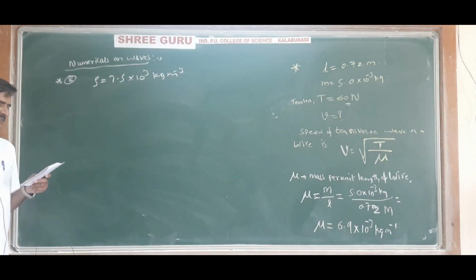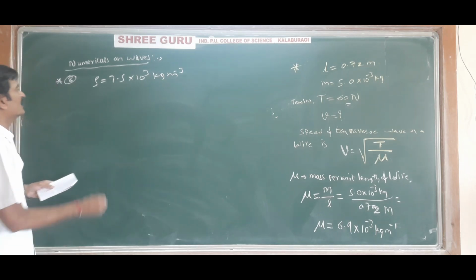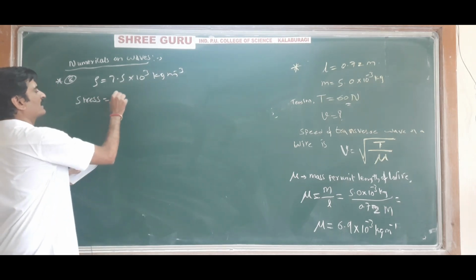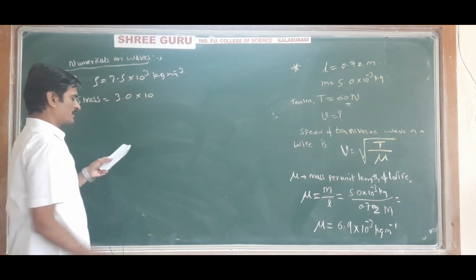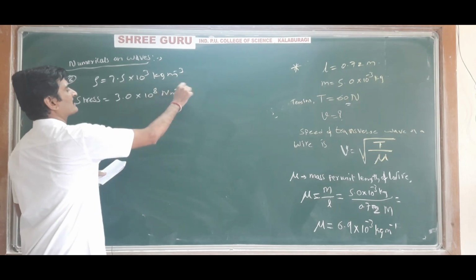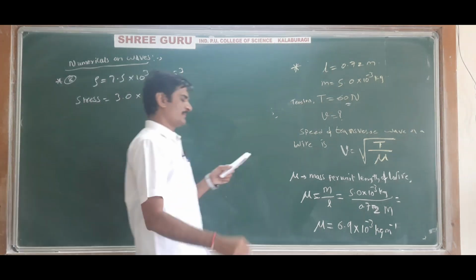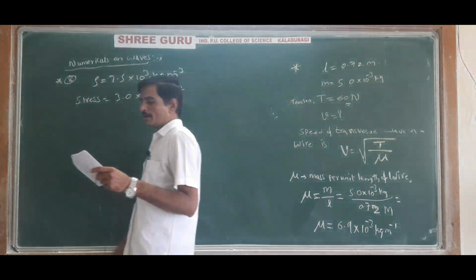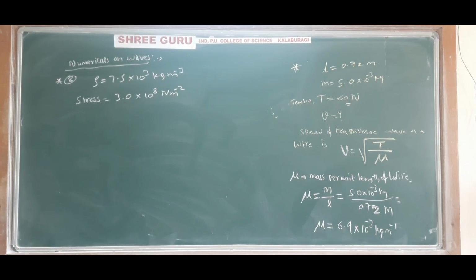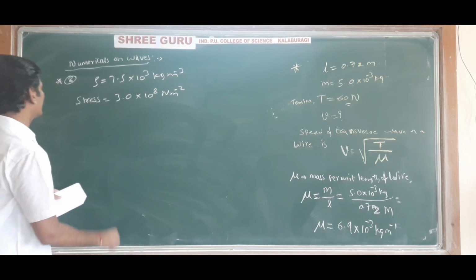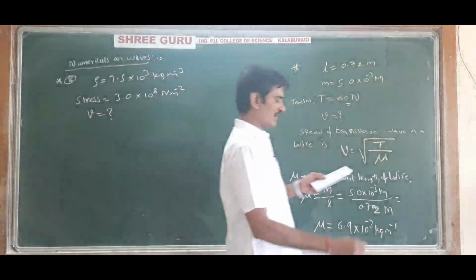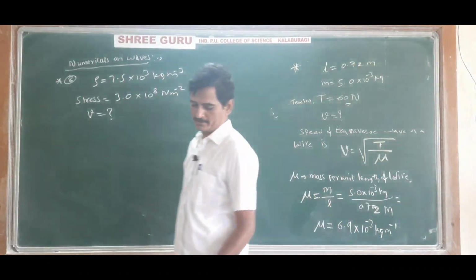If the stress of the wire is 3.0 into 10 to the power 8 Newton per meter square, find out the speed of the transverse wave in the wire. So what is the speed of the transverse wave in the wire? That is what we have to calculate.